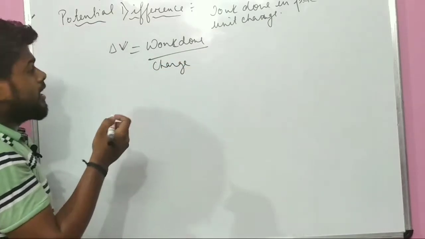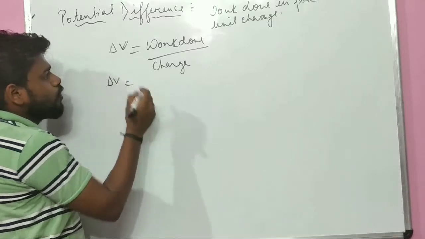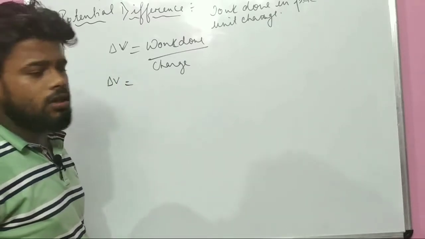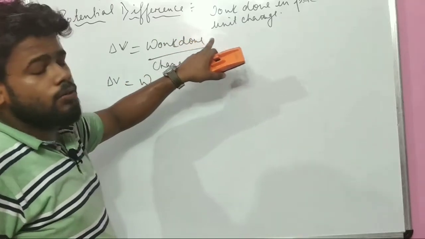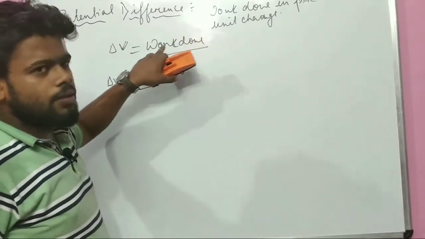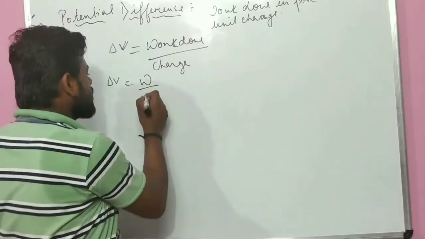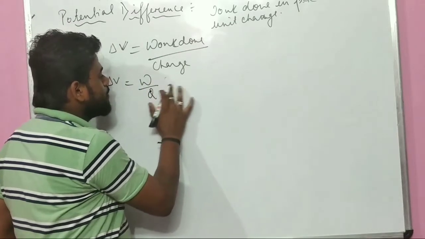Delta V, I can directly denote it, delta V equals work done. What is the work done? I can simply write the work done as W. The symbol of the work done is W. Charge is known as Q. The SI unit, simply the SI unit.